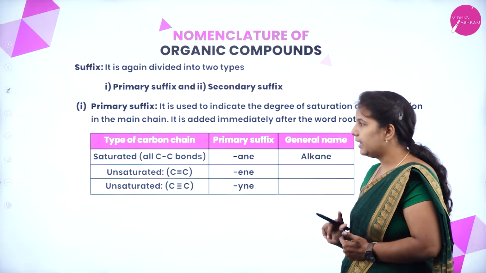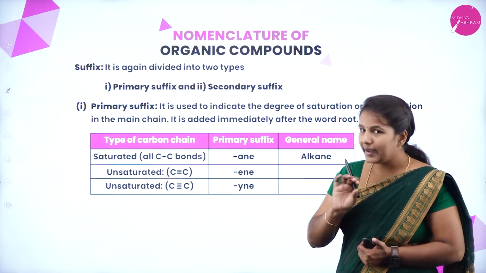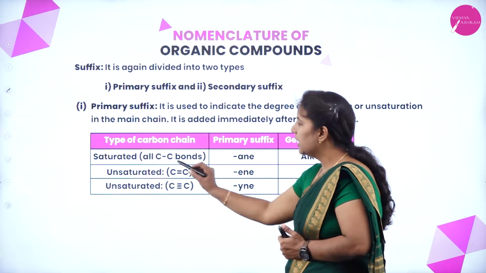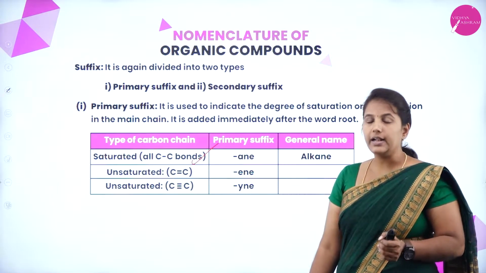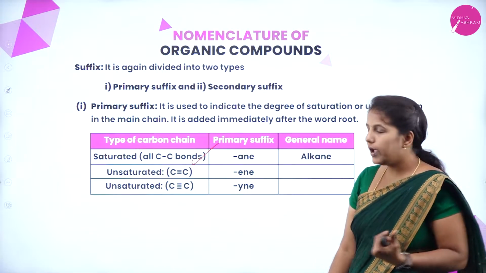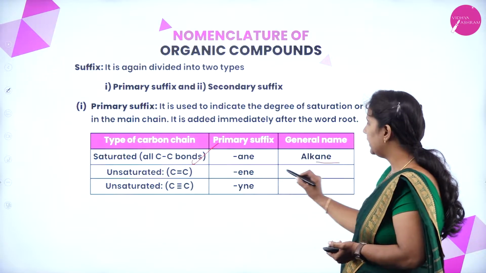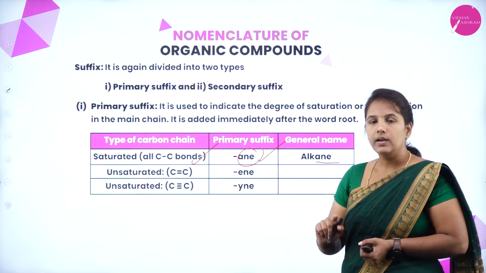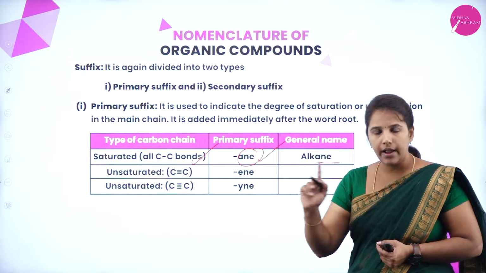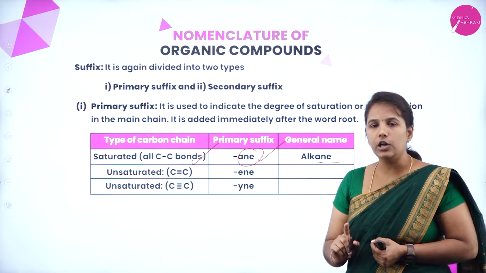If it is an alkane, you will find carbon-carbon single bonds in the entire chain. Then we come to know that it is an alkane, and we have to end with ANE.